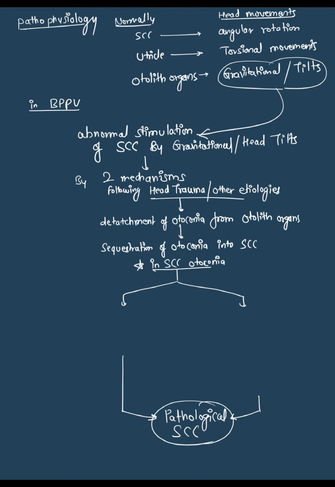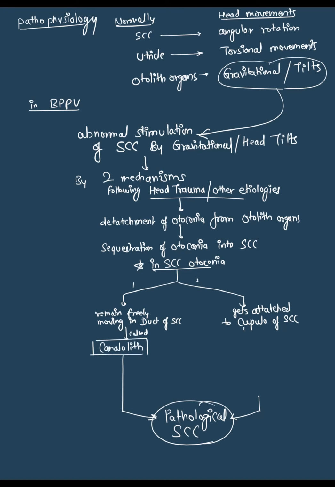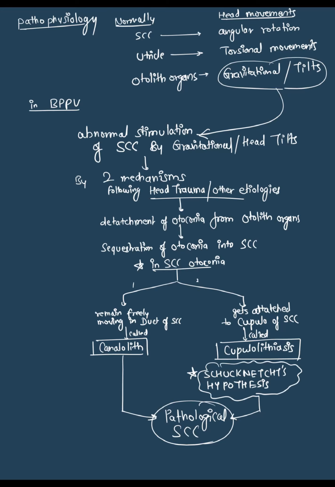In the semicircular canal, these otoconia can stay in two positions. First, they can remain freely moving in the duct of the semicircular canal, or they can get attached to the cupula of the semicircular canal. When they remain free in the canal, it is called canalolithiasis. When they are attached to the cupula, it is called cupulolithiasis. This hypothesis was given by Schuknecht. The Schuknecht hypothesis says that the otoconia attach to the cupula, cupulolithiasis.